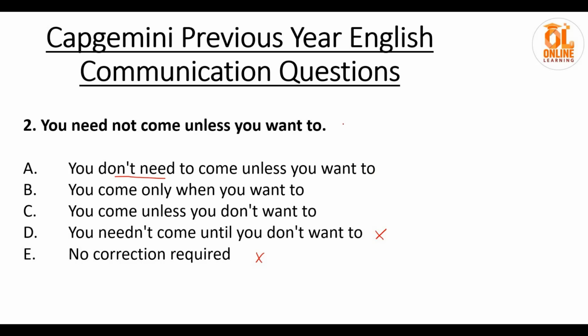The sentence is correct, it's not wrong, but the framing of the sentence is not correct. You need to frame the sentence correctly. That's why this option A will be the answer. See, you need not come unless you want to. You don't need to come unless you want to. This will be the correct framing. You come only when you want to. Definitely this is wrong. You come unless you don't want to. This is also wrong. So our correct answer will be option number A.